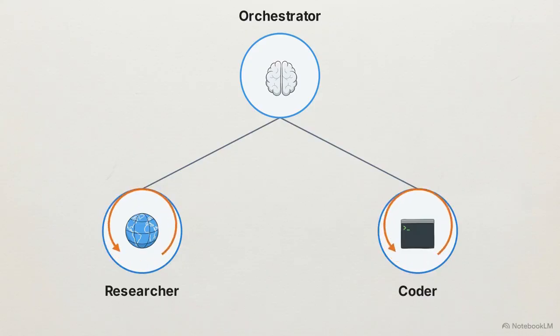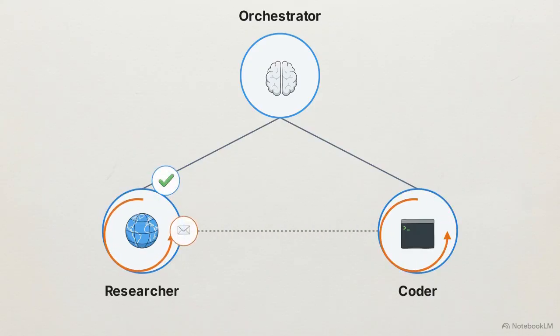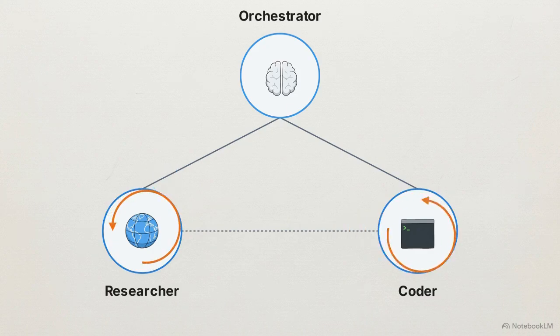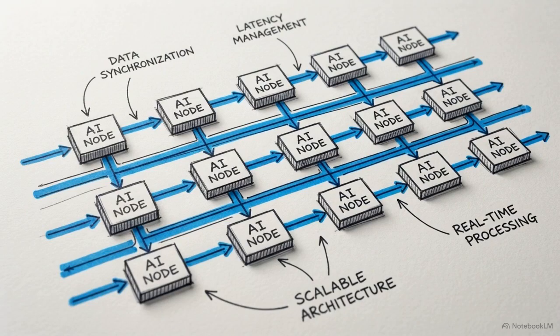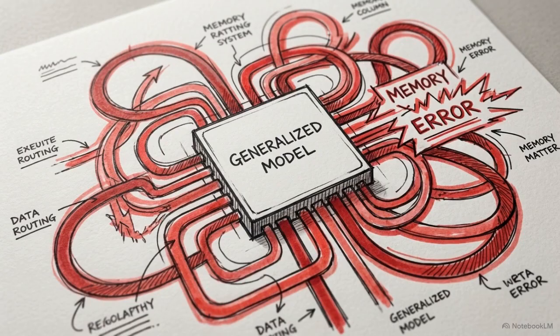Each worker executes its own ReAct loop, passing verified outputs horizontally to one another, combining their work before sending the final result back up the chain. The most efficient way to build enterprise AI is to coordinate networks of small, highly focused agents rather than relying on a single, generalized model to do everything.